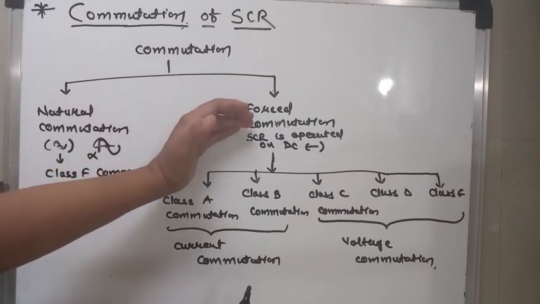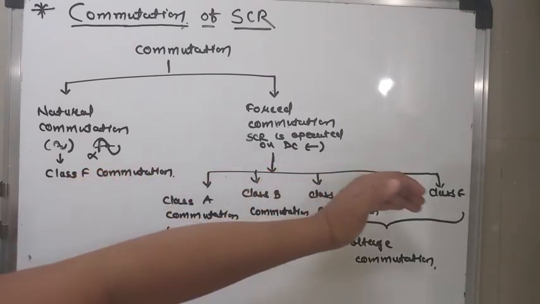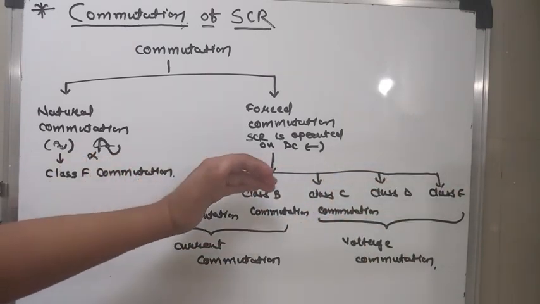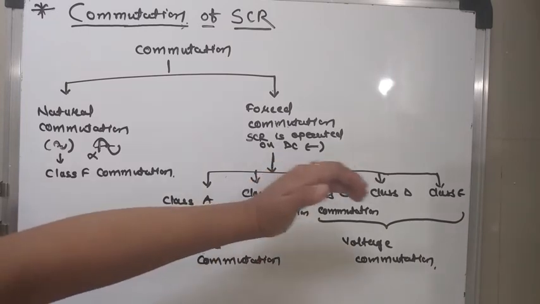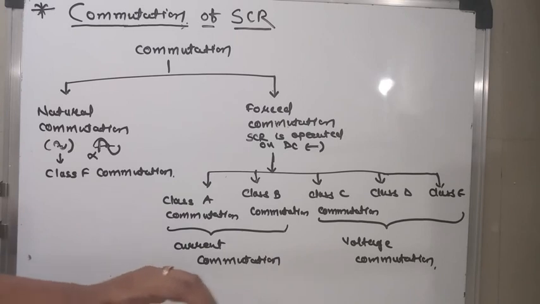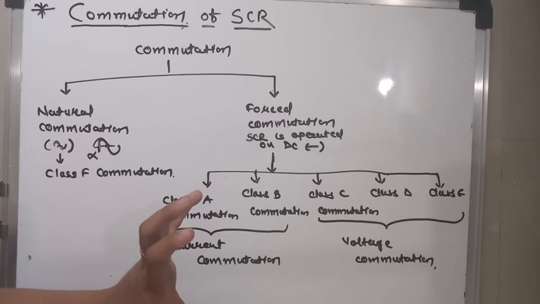Now in forced commutation, the further classifications are class A, class B, class C, class D and class E. In class A and class B, the commutation is by current commutation, meaning by using an external commutation circuit the anode current is forced to reduce to less than the holding current. Then the SCR is reverse biased and comes into the off state. And in class C, class D and class E commutation, a reverse voltage is applied across the SCR terminals, so the SCR goes into the off state.